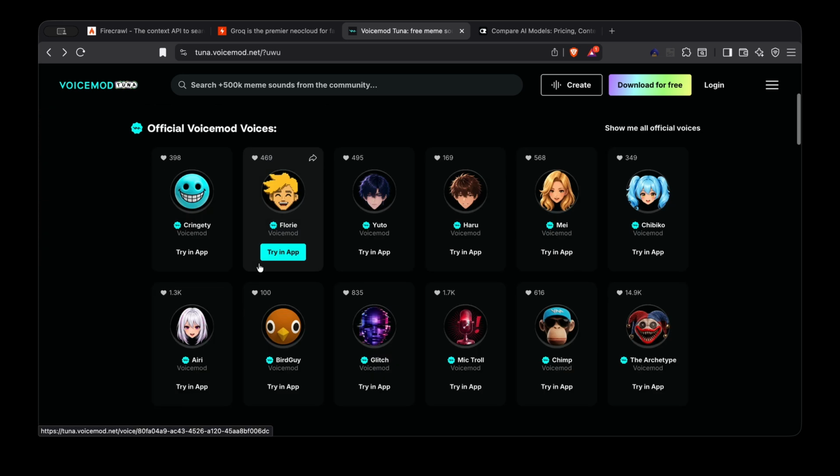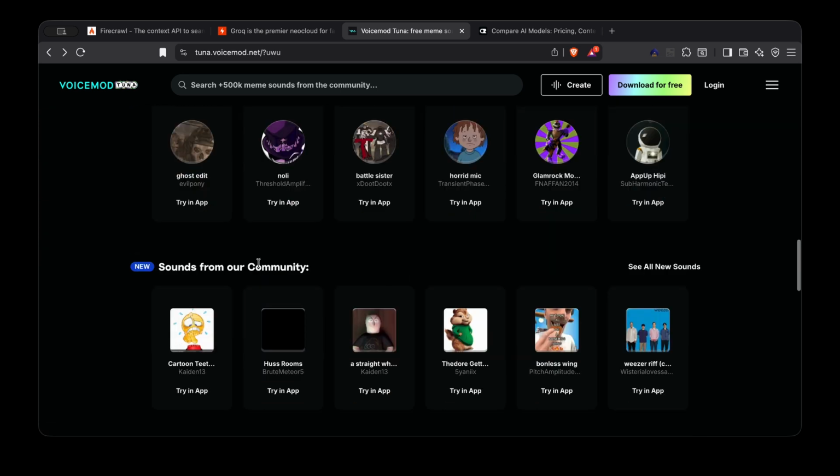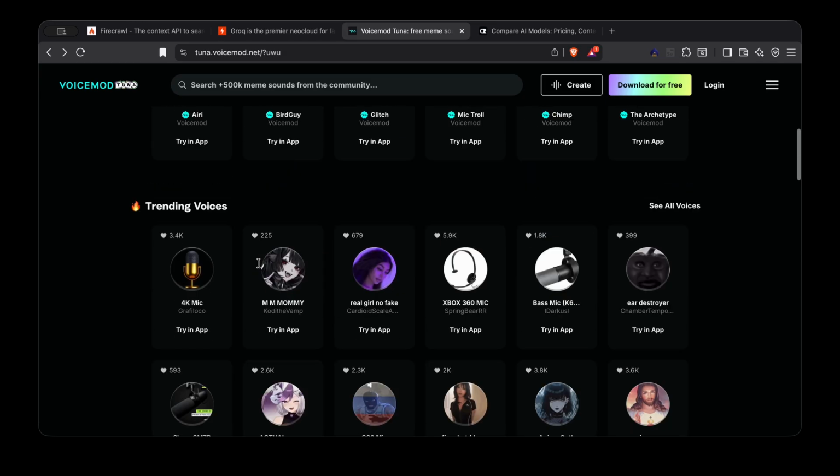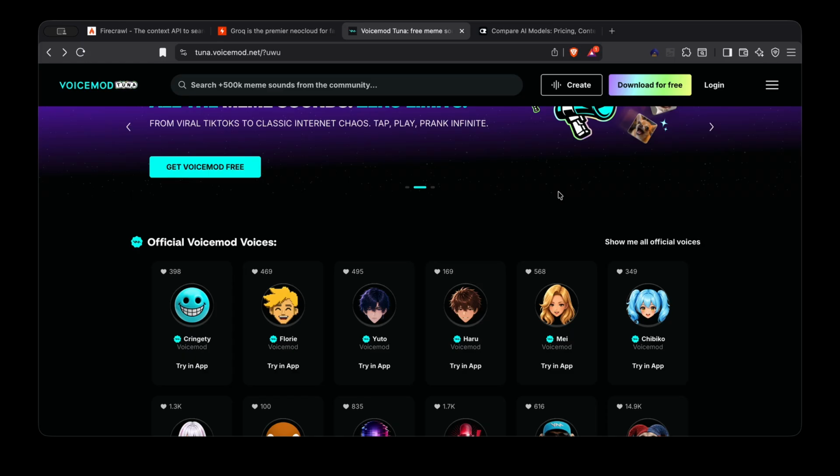So you can have avatars here, some trending voices, and select them, and then you can try them. It's all community based, the free software.